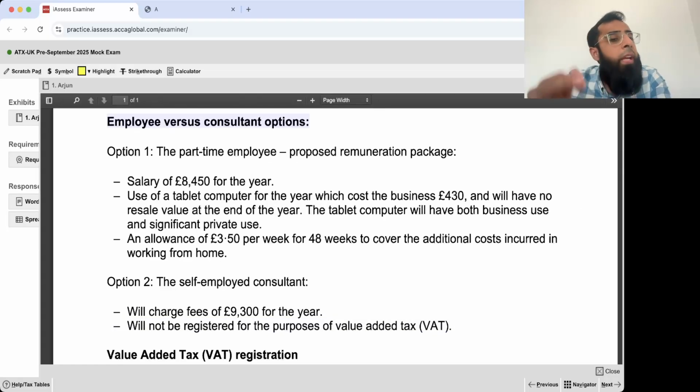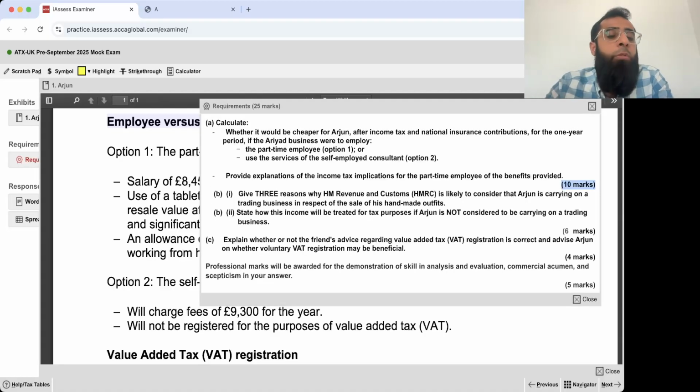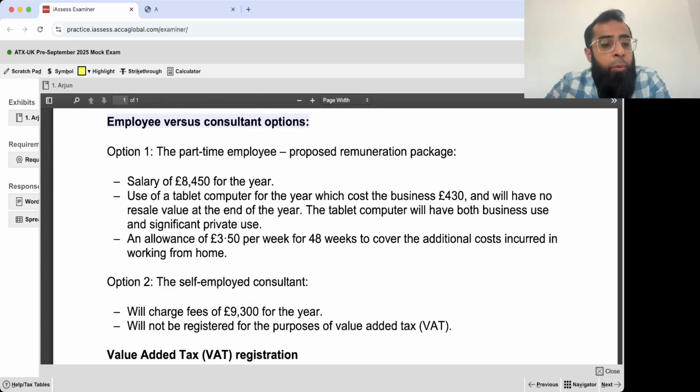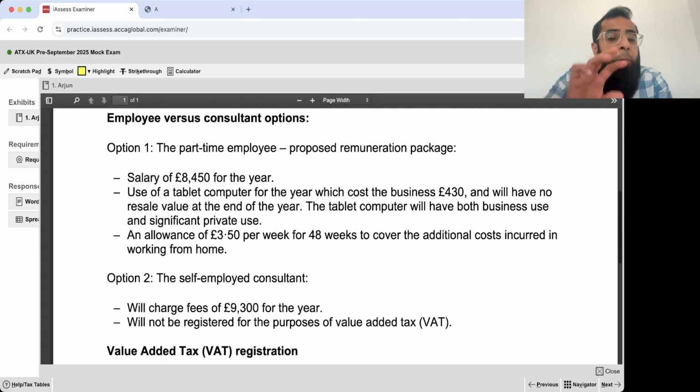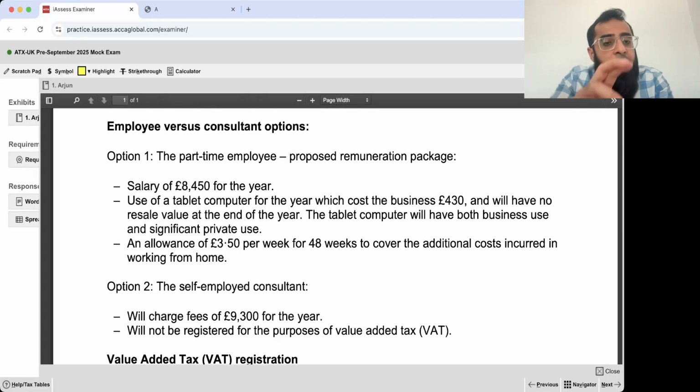Sir, how did you get in your mind that I should go and refer the requirement? See, normally also I suggest to the students that when you are reading the question and when you see that, okay, the topic is changing, now he's going to VAT, so you should read the requirement. Maybe you can cover the requirement through the information which you have read.